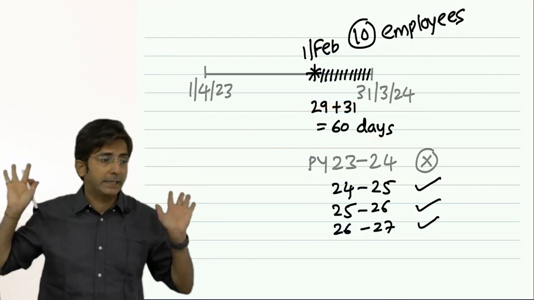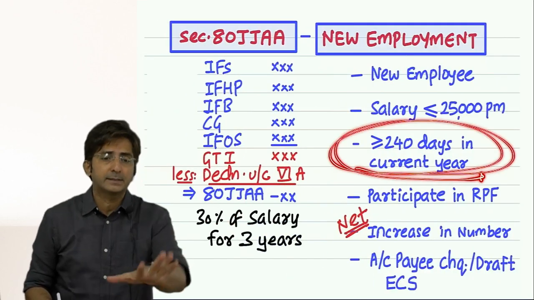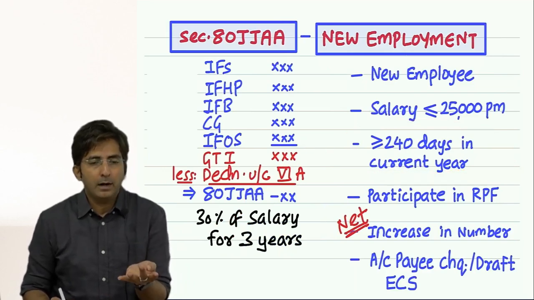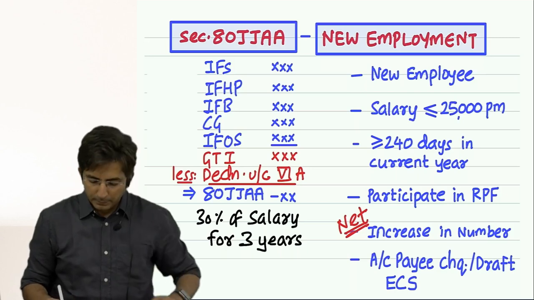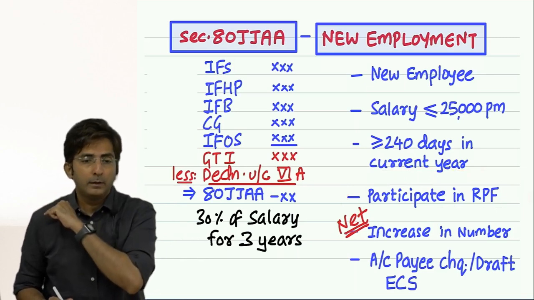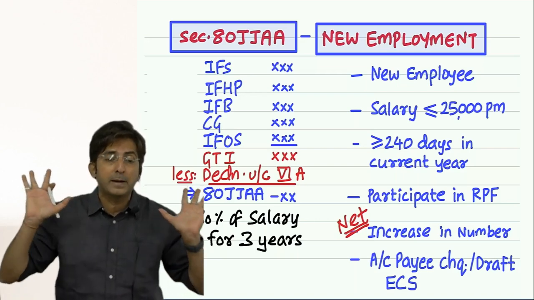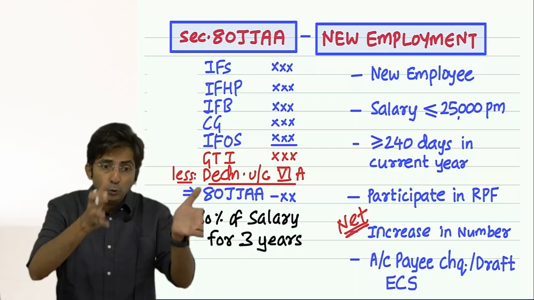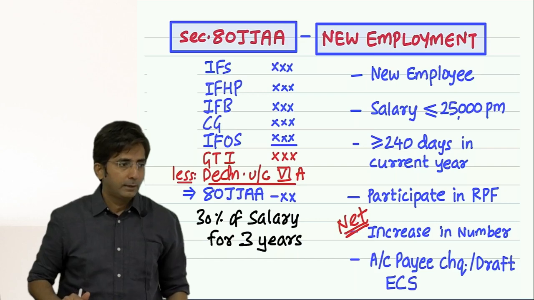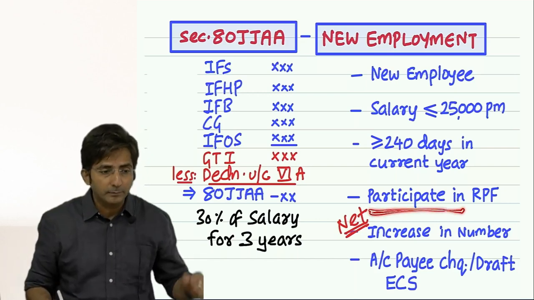It will start from next year. Okay. And this 240 days is relaxed to 150 days for manufacturers of leather products, footwear and apparel. Okay. Then the new employee should participate in Provident Fund. Because only those who are participating in Provident Fund are actually full-time permanent staff. And we want you to keep not the temporary employee. We want you to keep permanent staff. And the sign of permanent staff is they will participate in Provident Fund.